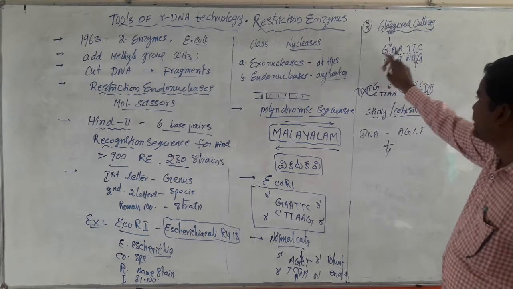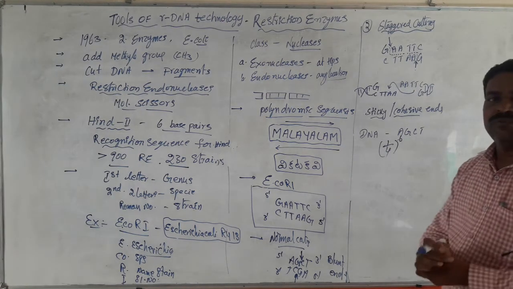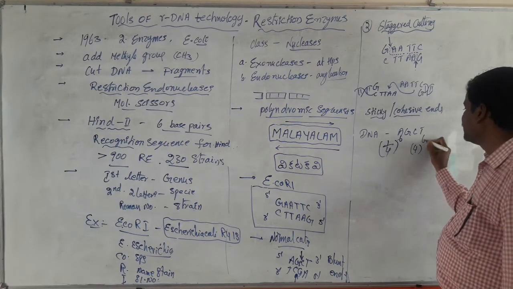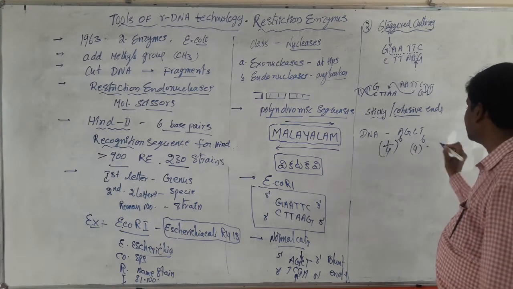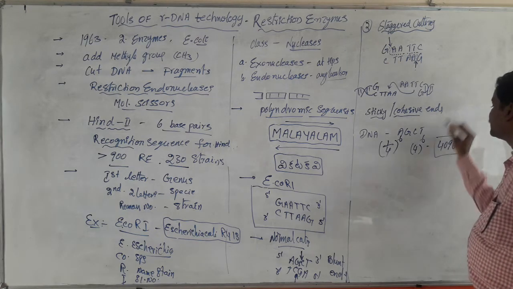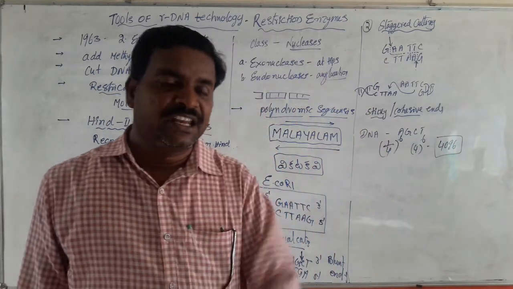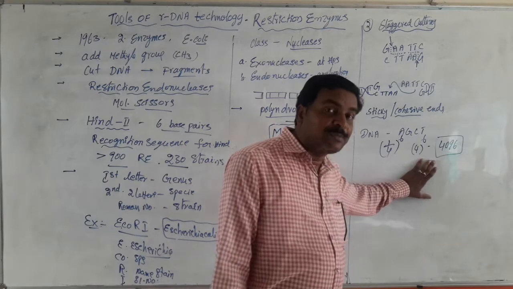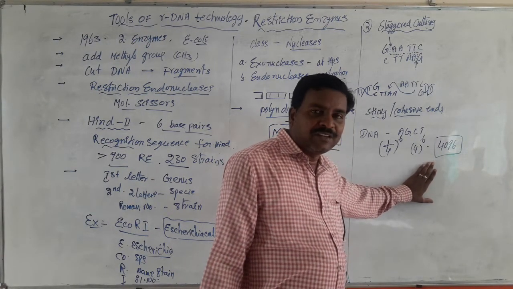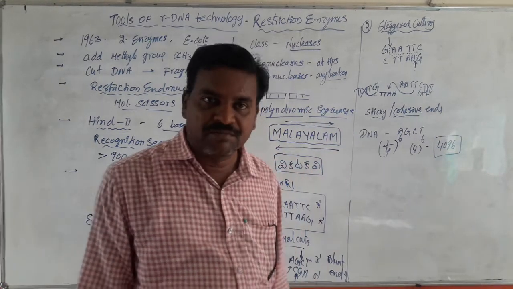This sequence is represented by a total of 6 base pairs. So 1 by 4 whole power 6, that is 4 power 6, that is 4096 bases. One GAATTC sequence is present in DNA for every 4096 bases. This is the total possible number of GAATTC sites in a DNA molecule.